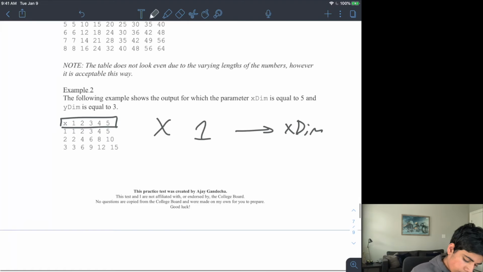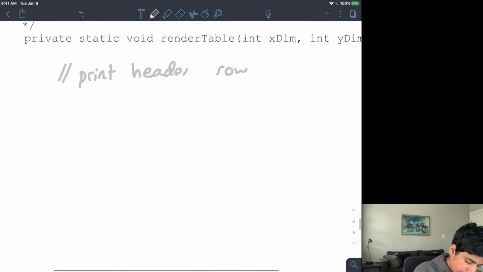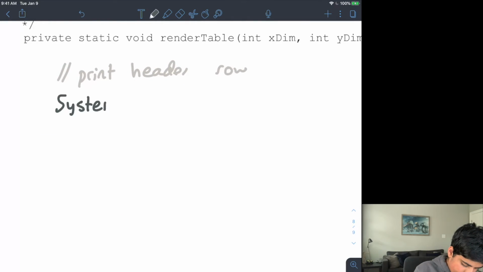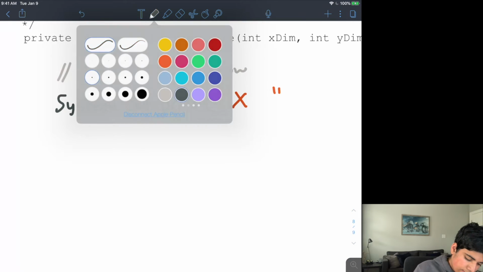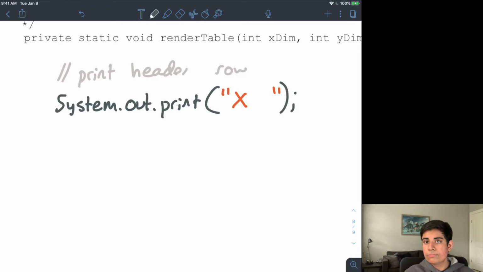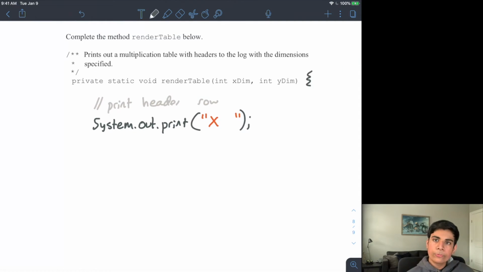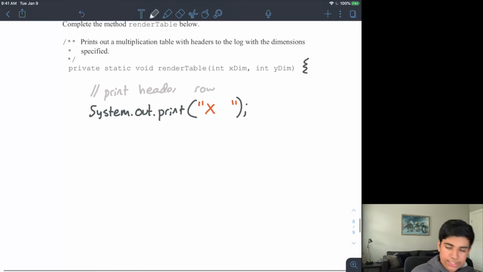Okay? So I'm going to first do system.out.print, and I'm going to print out an x. And I will have a space, right, so that I can do the rest. Now that I've printed out my x, I can now print the numbers that go from 1 to my x dimension.